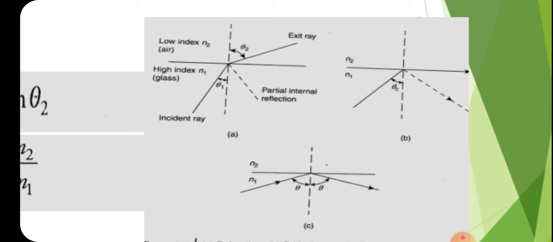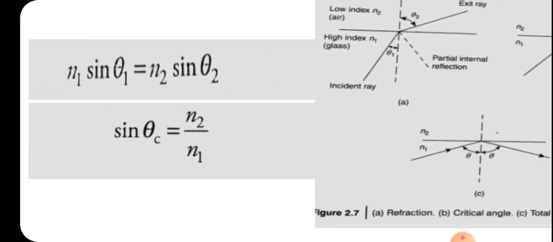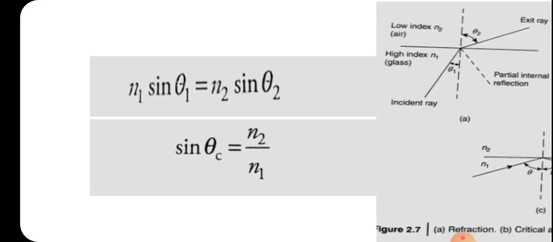By Snell's law, what is Snell's law? Snell's law states that sin theta 1 divided by sin theta 2 equals n2 divided by n1. We can rearrange that equation by cross-multiplying, so that n1 sin theta 1 is equal to n2 sin theta 2.